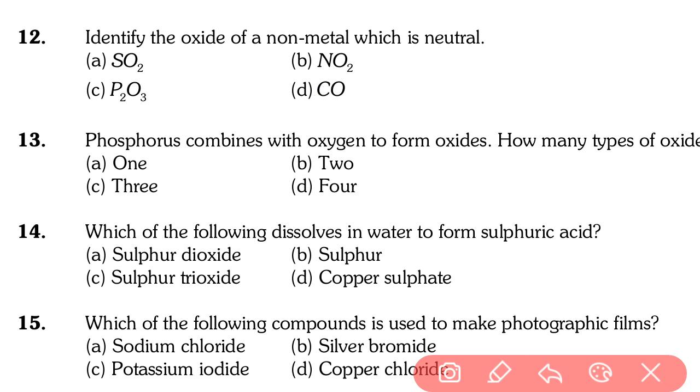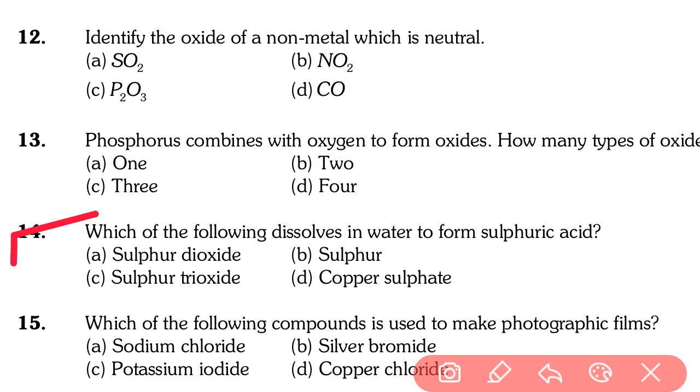Going to next question, question number 13. Phosphorus combines with oxygen to form oxide. How many types of oxide does phosphorus produce? There are 3 types of oxide produced by phosphorus: phosphorus dioxide, phosphorus trioxide, diphosphorus pentoxide. So mainly 3 types of oxide are produced by phosphorus. So question number 13, answer is C. Going to next question, question number 14.